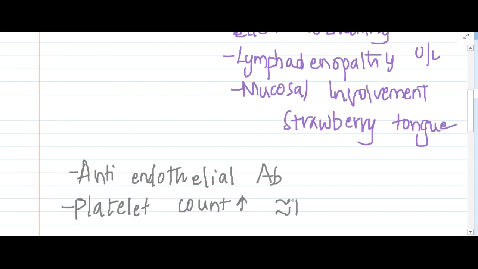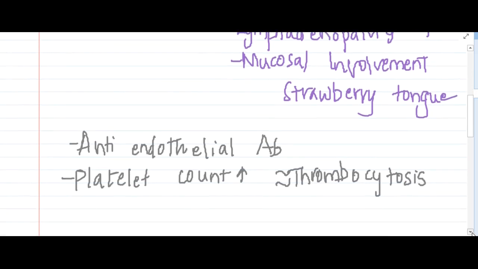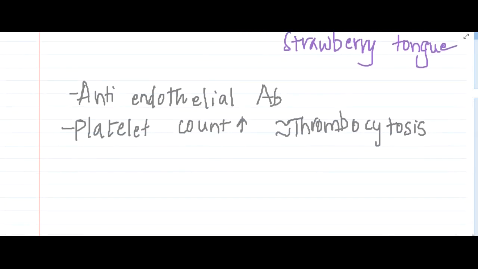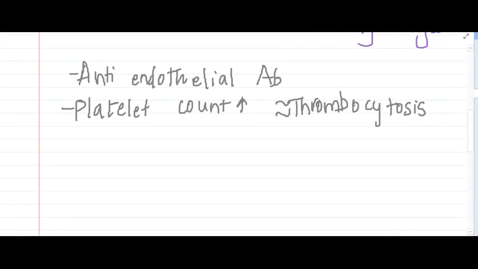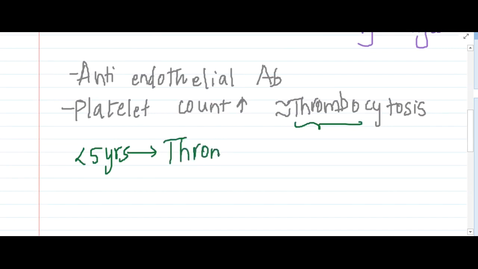One more important thing is that in children less than 5 years of age, because of this thrombocytosis, Kawasaki disease can cause thrombosis of coronary vessels.